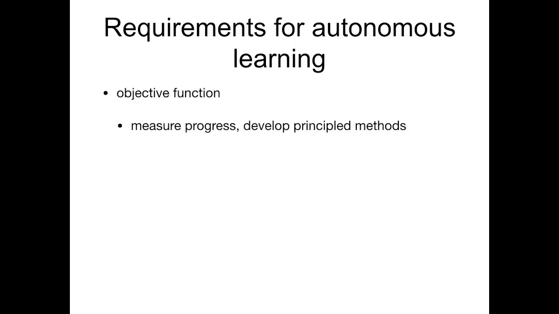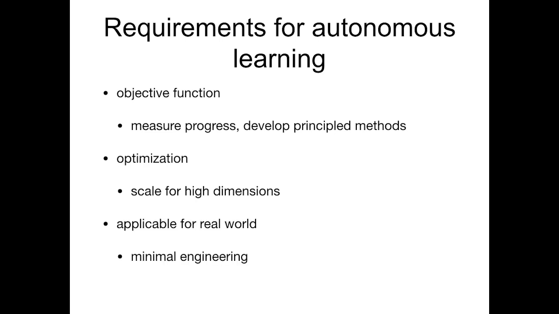First, we need to define an objective that quantifies these desires so that we can measure progress and develop principled methods towards this end. Next, we need to be able to optimize this objective in a way that scales to high-dimensional state spaces, like those in vision-based tasks. Lastly, if we want to apply this in the real world, we need to make sure that the method doesn't require extensive engineering, meaning that we want to avoid manually designed reward functions or additional sensors for each new environment.